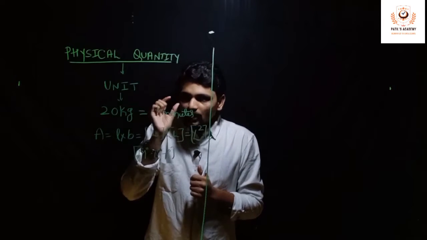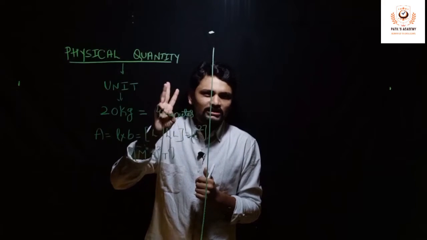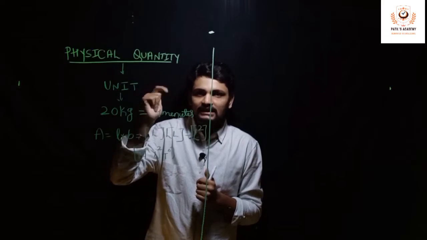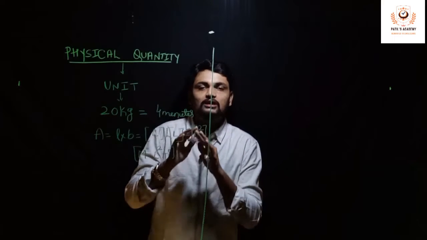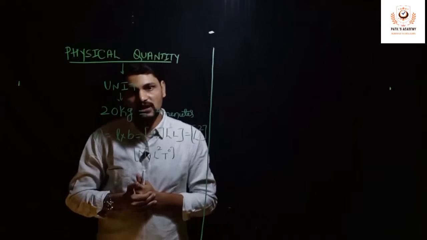Among those, in mechanics we majorly use only 3 fundamental quantities, that is mass, length and time. Apart from this, there are 4 more fundamental quantities. So there are overall 7 fundamental quantities.